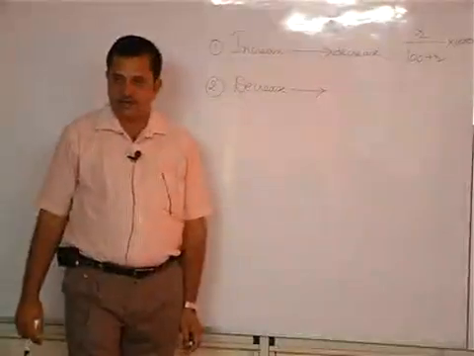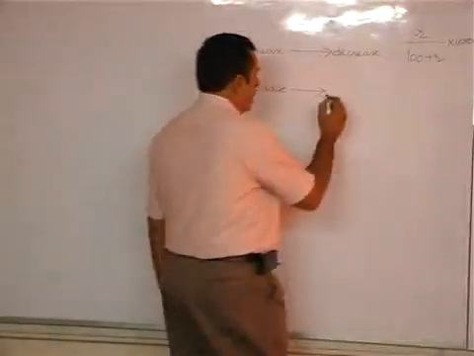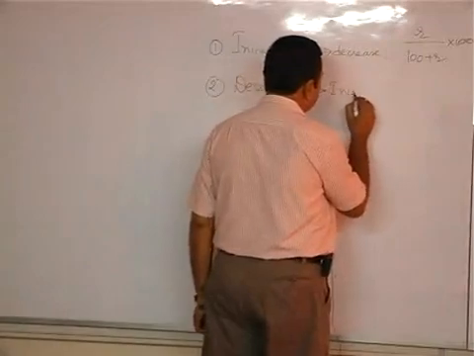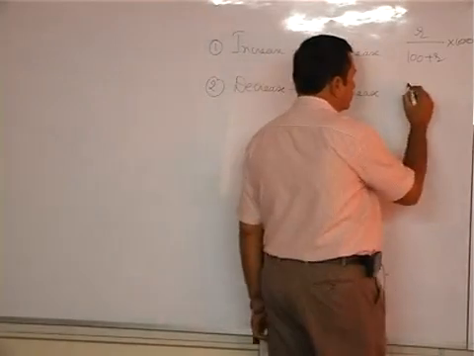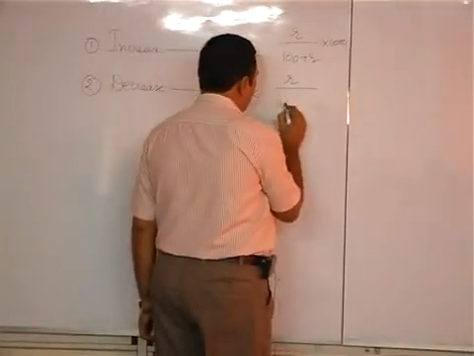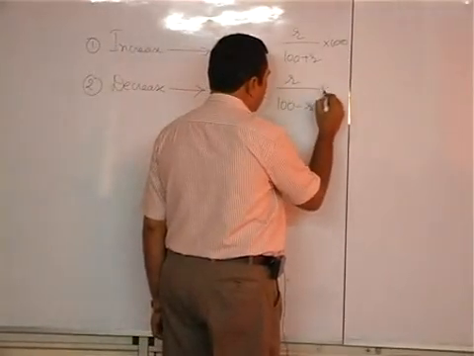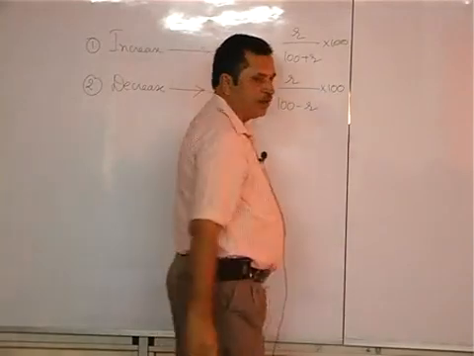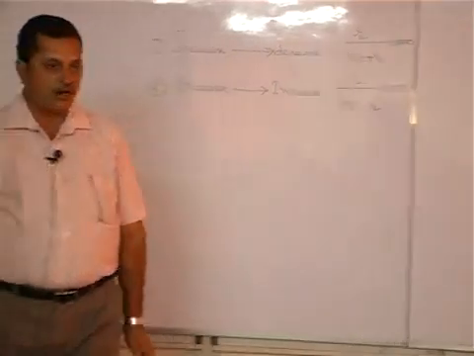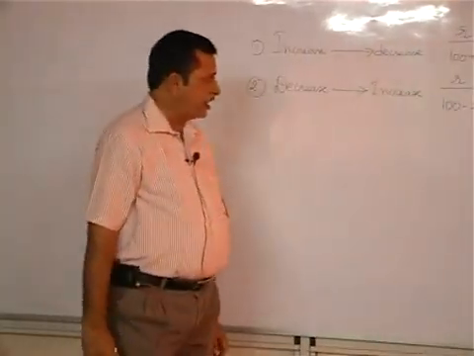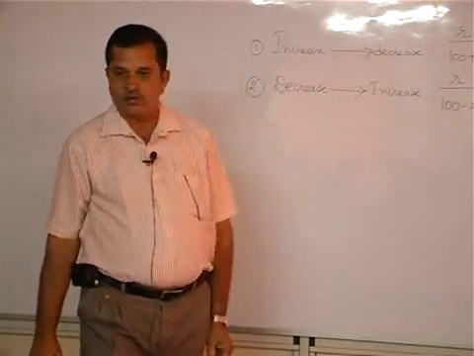Decrease is given and increase is asked, formula is R by 100 minus R into 100, R by 100 minus R into 100.